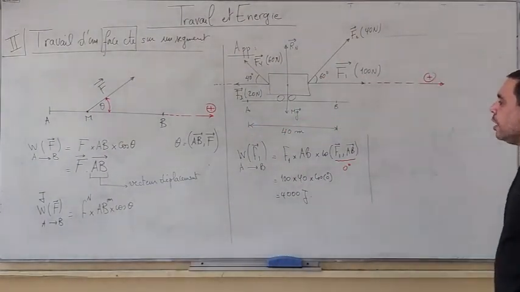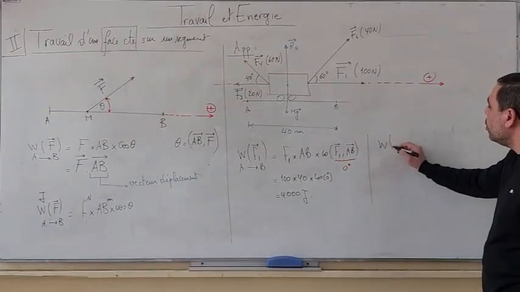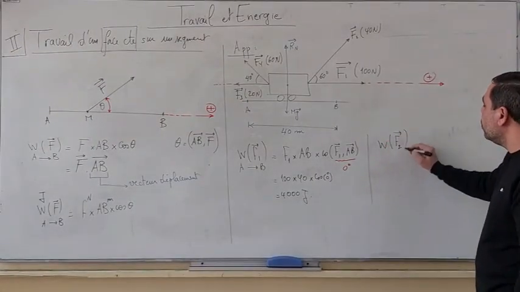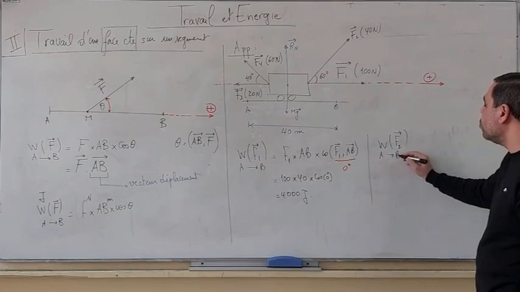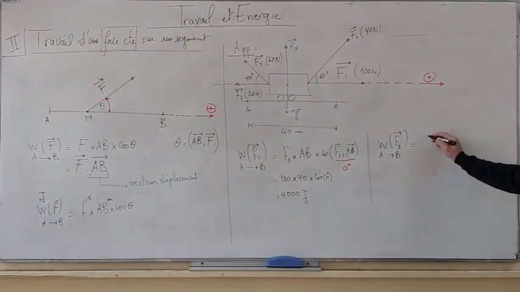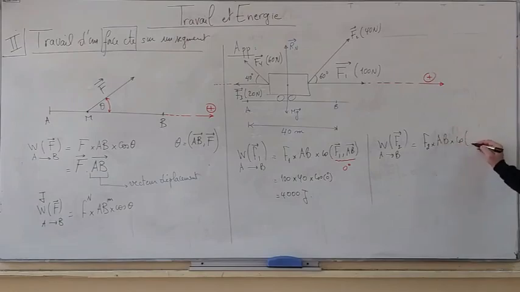Now to continue. The work done by F2 when its point of application moves from A to B is F2 times AB times cosine of the angle between F2 and AB.